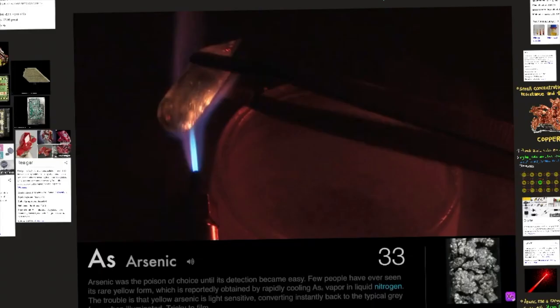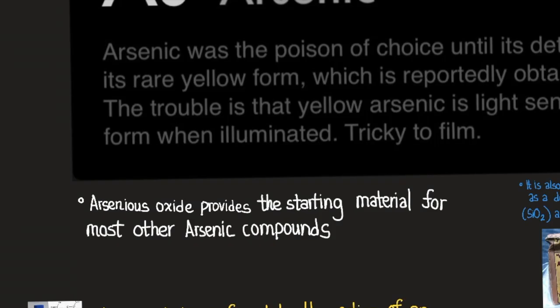So continuing on, here we have arsenic. Arsenic was the poison of choice until its detection became easy. Few people have ever seen its rare yellow form, which is reportedly obtained by rapidly cooling As4 vapor in liquid nitrogen. The trouble is that yellow arsenic is light sensitive, converting instantly back to the typical gray form when illuminated, tricky to film.